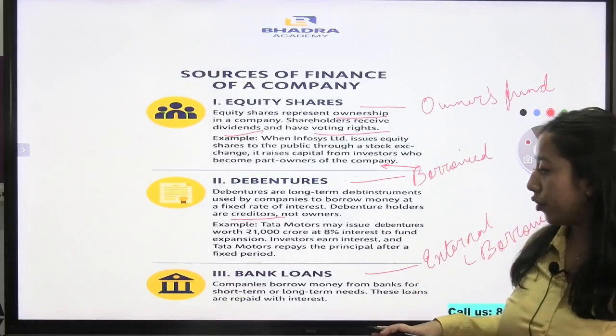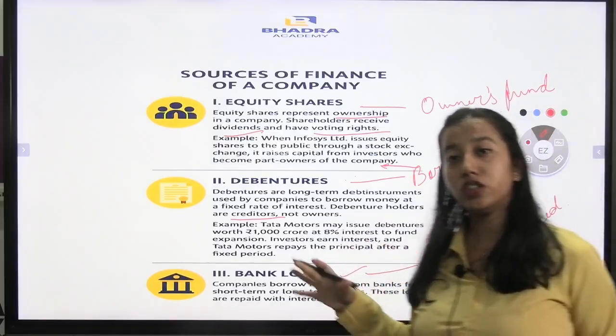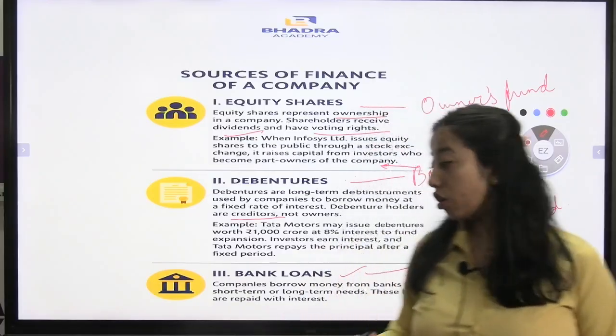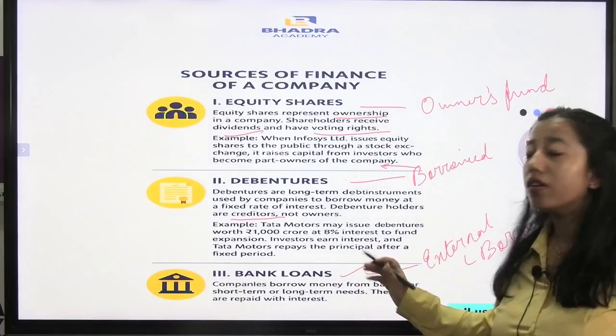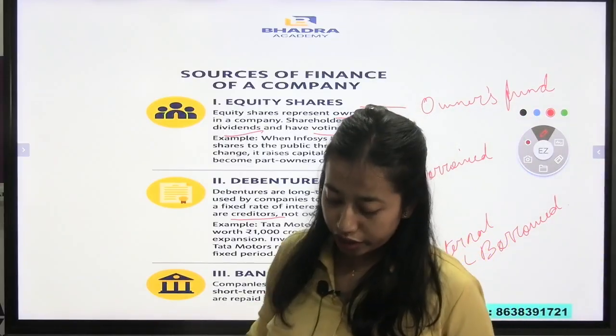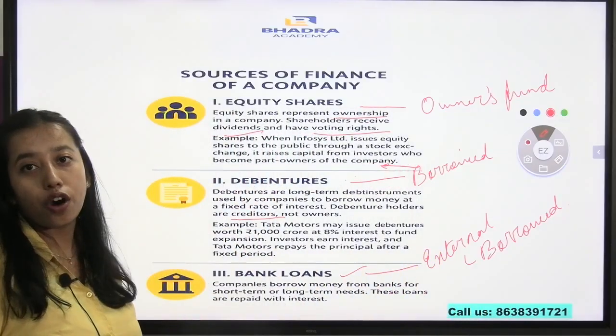And the last point we have is bank loans. These are institutions that give loans or funds to businesses to perform their activities. A bank loan can be from any commercial bank. So today we discussed the three sources of finance of a company.